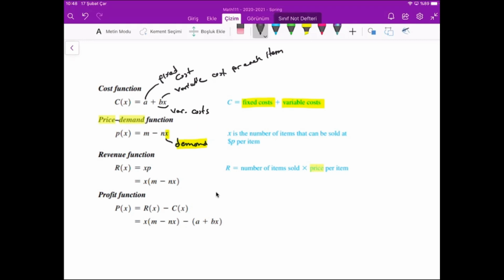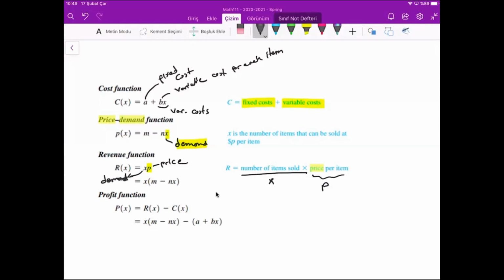Here, P is the price, and again X is demand, the number of items sold. So X times P gives us the revenue.